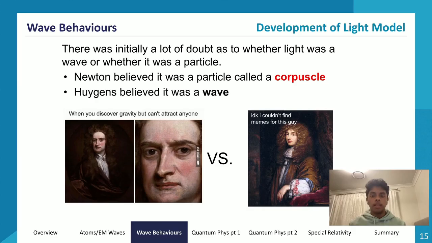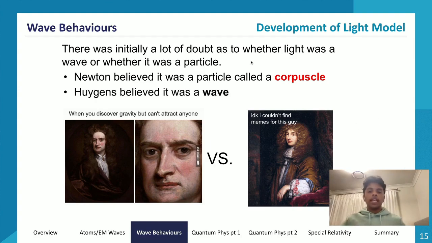And Huygens believed that light was a wave. So, two different opposing views, and a lot of debate went on, and a lot of things happened that ultimately led to, as you would know from junior high school and even Year 11, the understanding that light is a wave. So obviously at some point in time, this corpuscular model of light was discarded, and that was due to some experiments that happened.